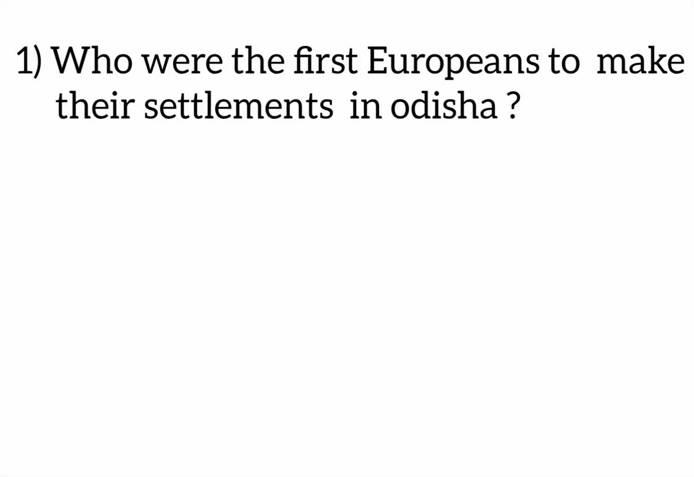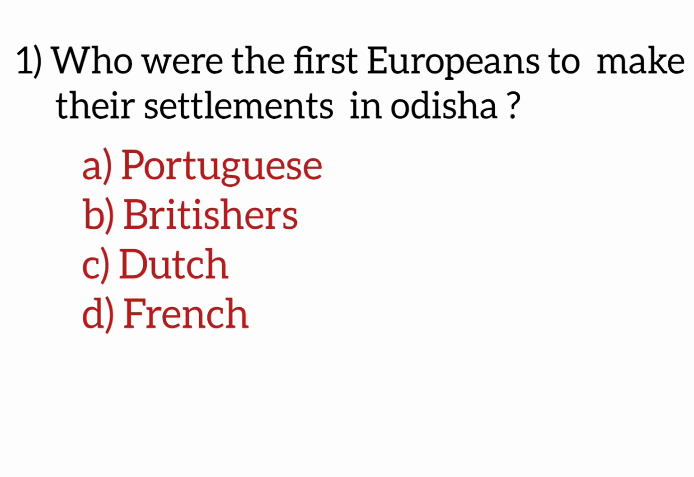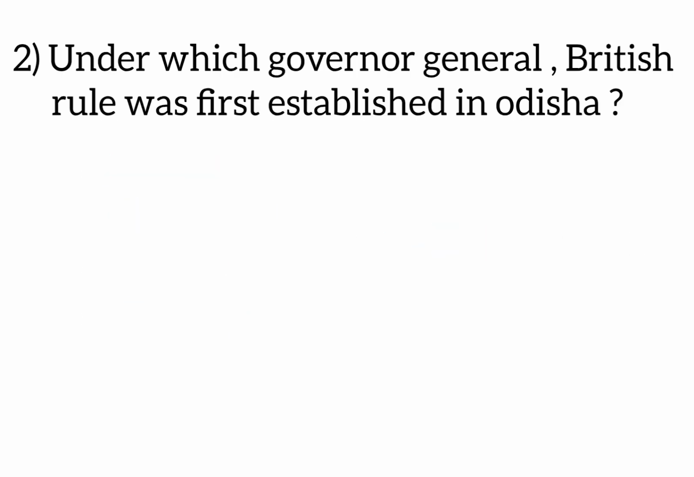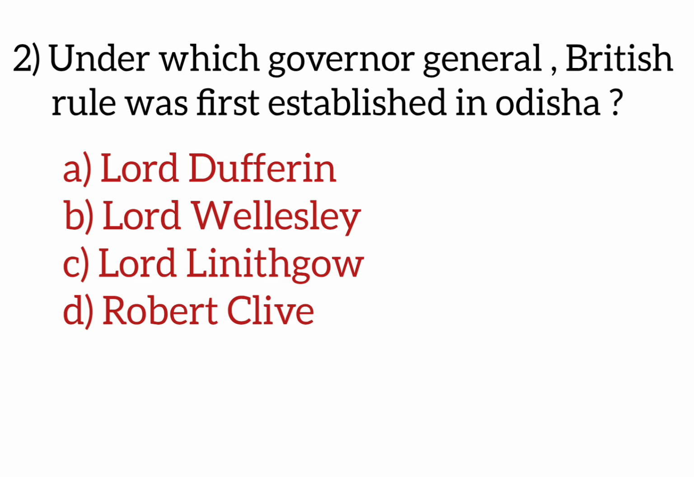Question number 1: Who were the first Europeans to make their settlements in Odisha? Options are Portuguese, British, Dutch, French. Answer is Portuguese. Under which Governor General British rule was first established in Odisha? Options are Lord Dufferin, Lord Wellesley, Lord Linlithgow, Robert Clive.